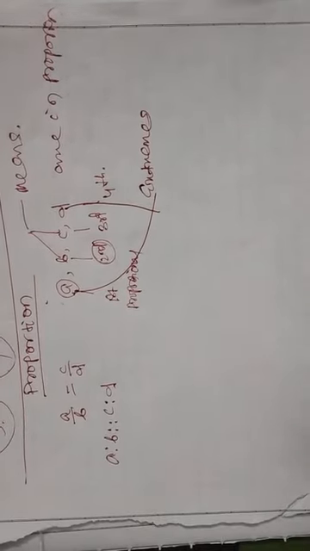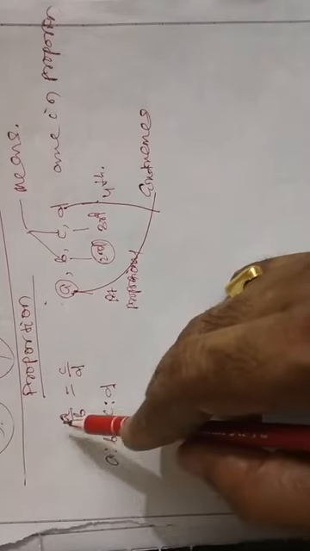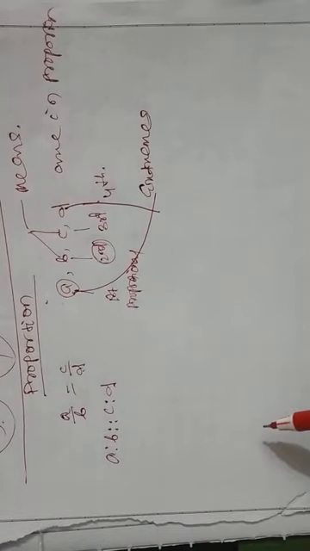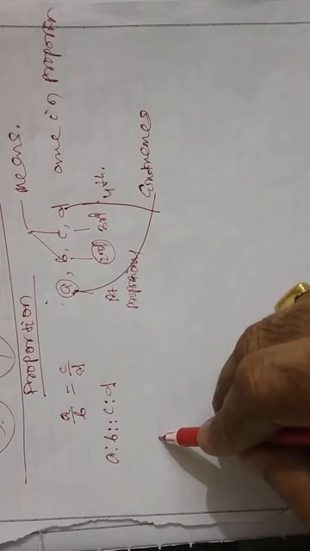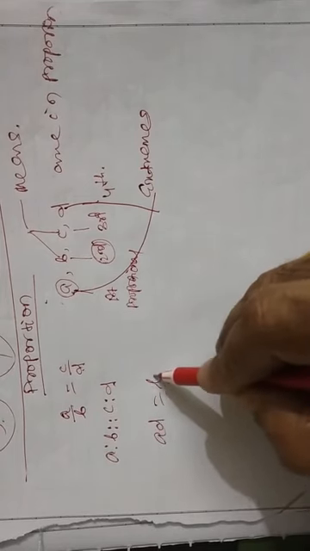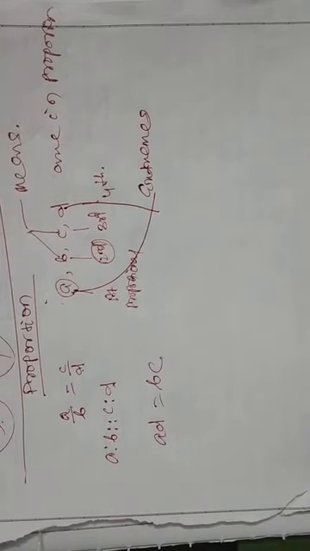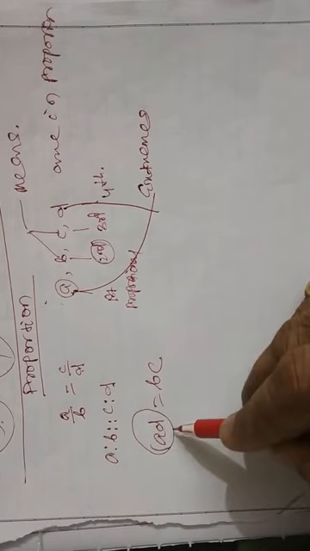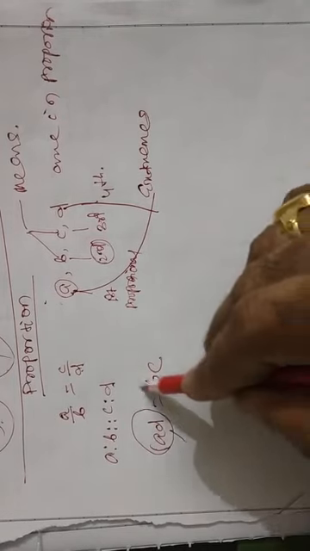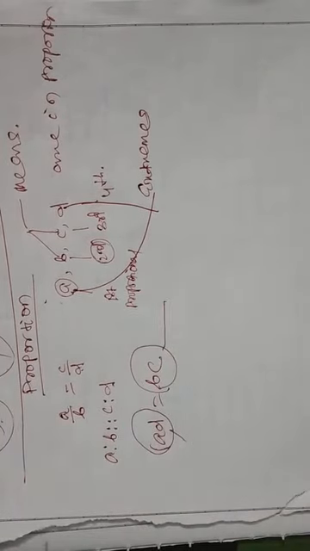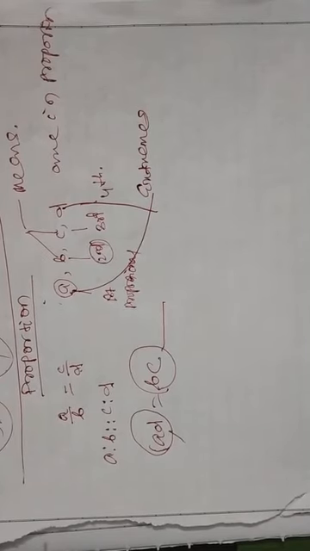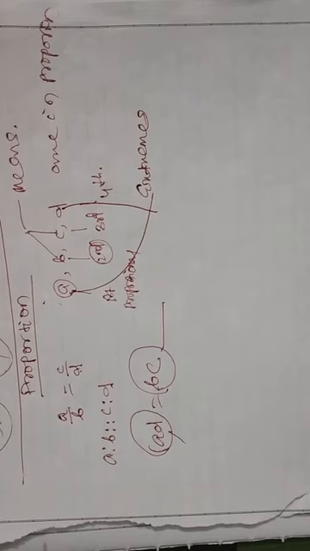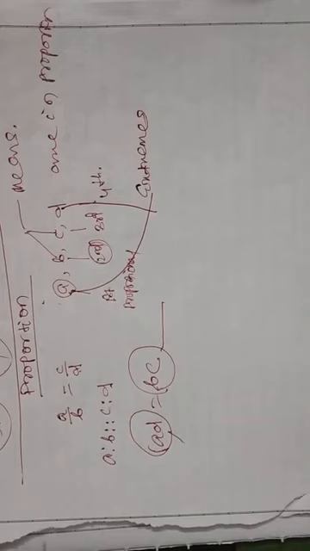Now, if A by B is C by D, then obviously AD equals BC. That means the product of extremes is equal to the product of means. If four numbers are in proportion, then we say the product of extremes equals the product of means.